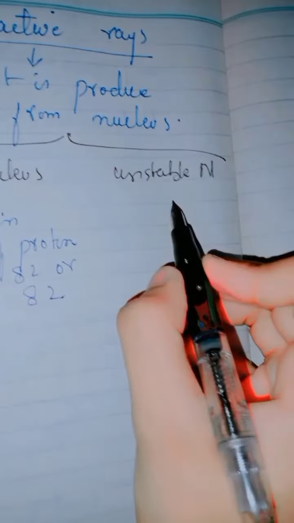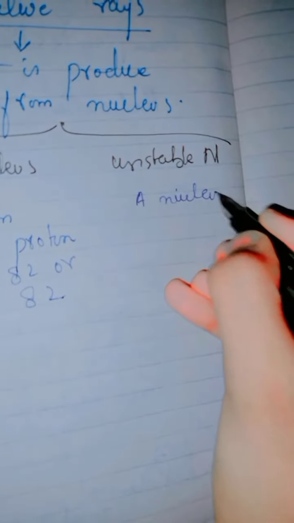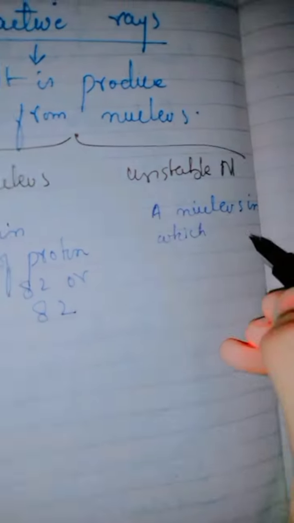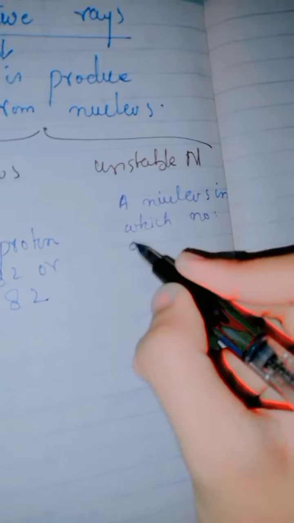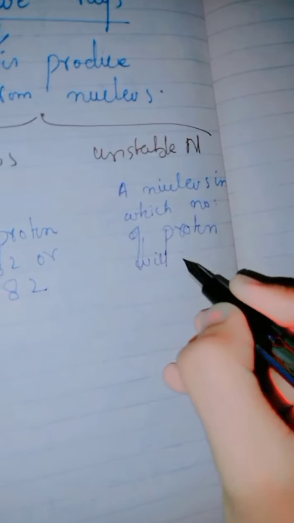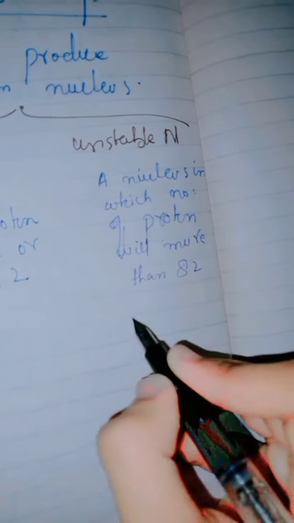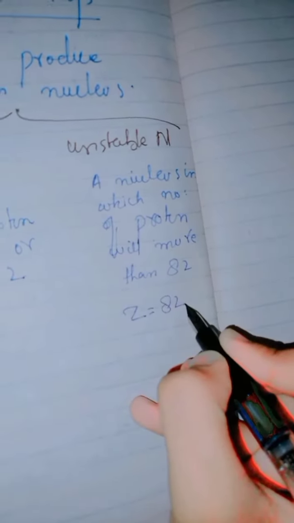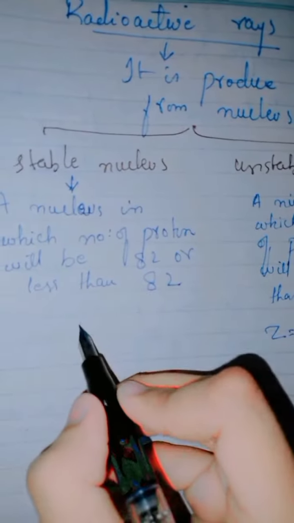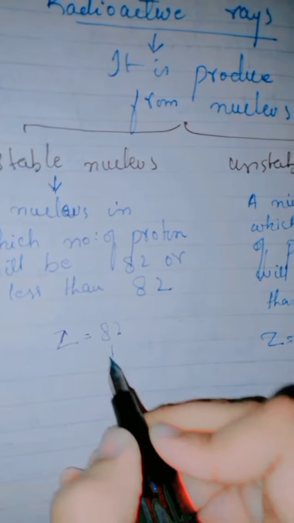And an unstable nucleus is a nucleus in which the number of protons is more than 82.